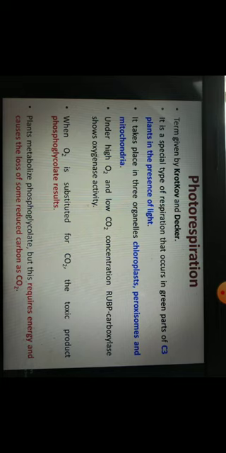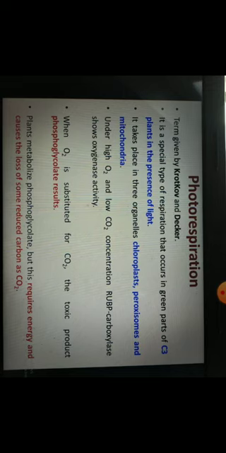Now what are C3 plants? C3 plants क्या होते हैं, जिनमें C3 साइकिल होता है। मतलब अभी तक हमने कल जो पढ़ा था डार्क रिएक्शन, फोटोसिंथेसिस का जो सेकंड फेज है, उसमें हमने पढ़ा था कि this dark reaction is also called the Calvin cycle, or Calvin-Benson cycle, and it was discovered by Calvin. This Calvin cycle is also known as the C3 cycle because the first compound found here is 3-phosphoglyceric acid, which is a 3-carbon compound. So that is why it is known as the C3 cycle.